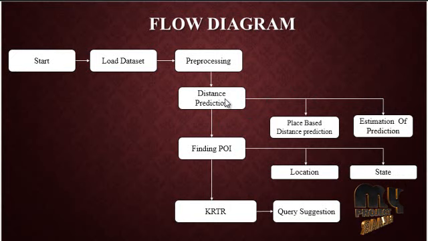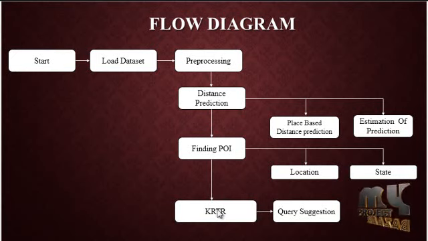So after finishing the distance prediction, next we have to find out our POI. I already told in the abstract, POI is a place of interest which is calculated by the individual tags of the particular places in the location. The place of interest is calculated with the help of two things. The one is location and then another one is state. When we enter our location and state, our place of interest will be calculated within the data set. Then next, finally we have to find out our KTKR.